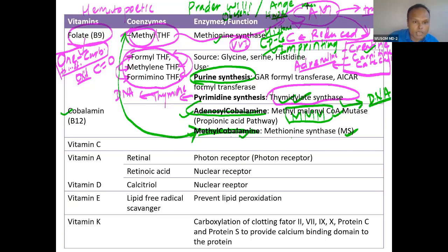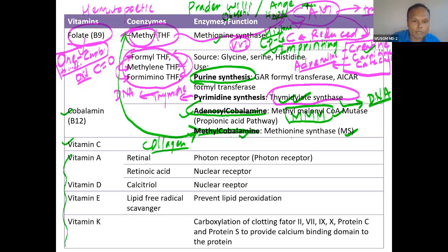So now vitamin C, we have done this, collagen. Collagen has other functions too. We will talk about that, so I have not written it here. Vitamin A, D, E, K, these are fat soluble vitamins.